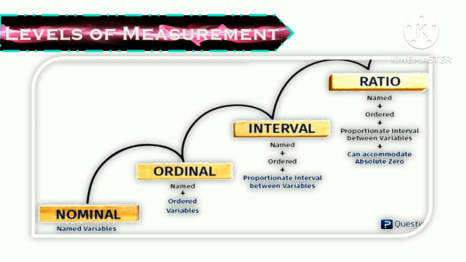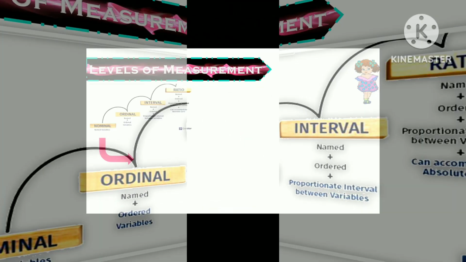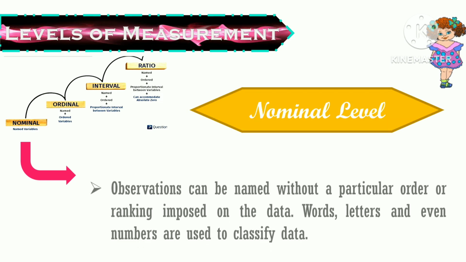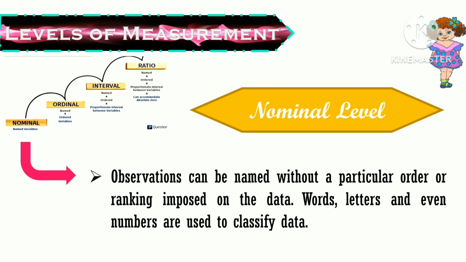So let's discuss this one by one for a better understanding. Let's start first with nominal level. In nominal level, observations can be named without a particular order or ranking imposed on the data. Words, letters, and even numbers are used to classify data. So again, when we say nominal, we only name or categorize the data. We are not considering the order or the ranking imposed on the data.